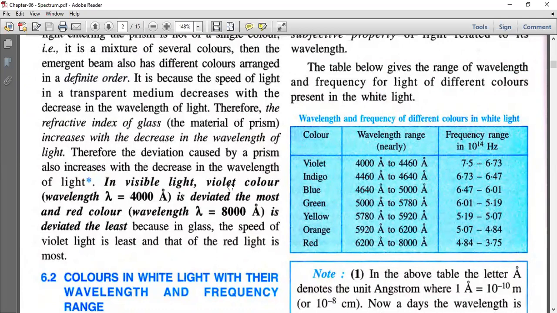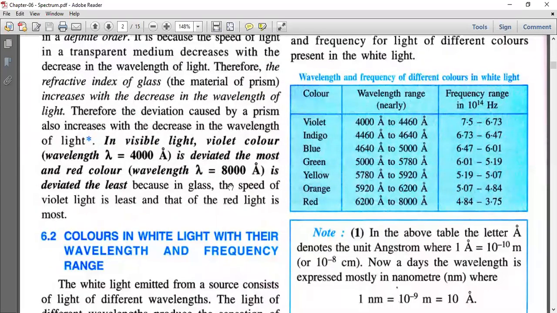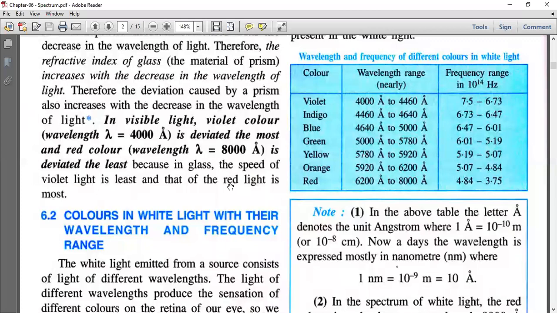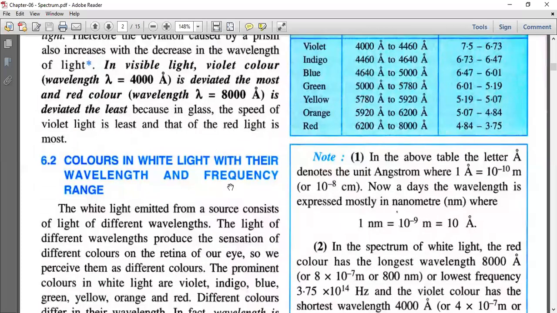In visible light, the violet color has wavelength lambda equal to 4000 angstrom, and it is deviated most because it has the least wavelength. And red color has 8000 angstrom wavelength, so it deviates least, because in glass the speed of violet light is least and that of red light is most.